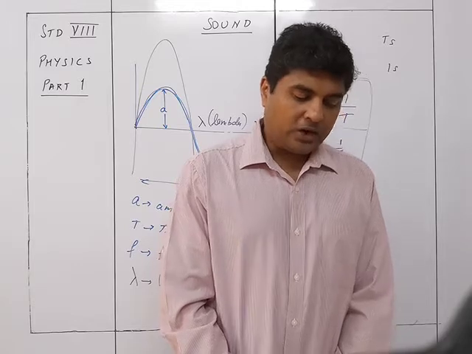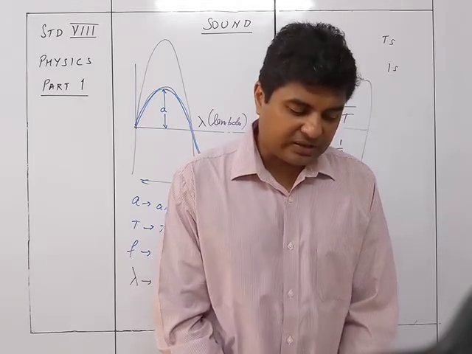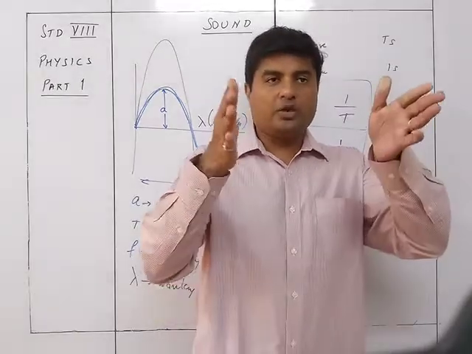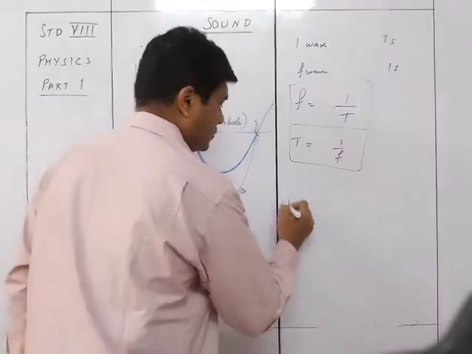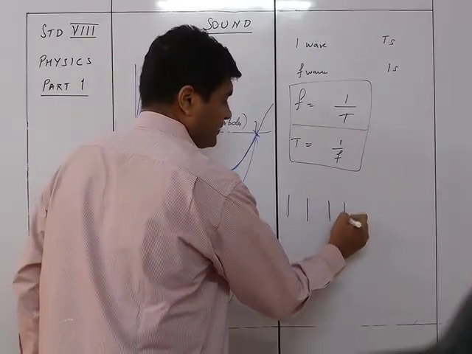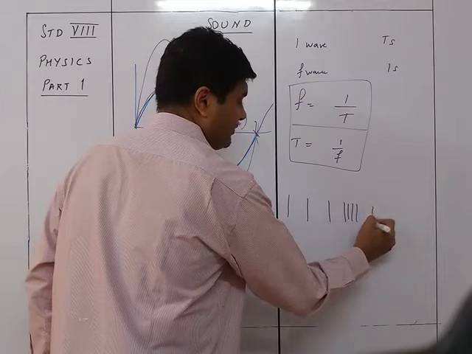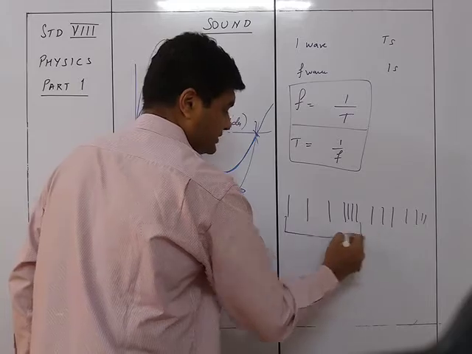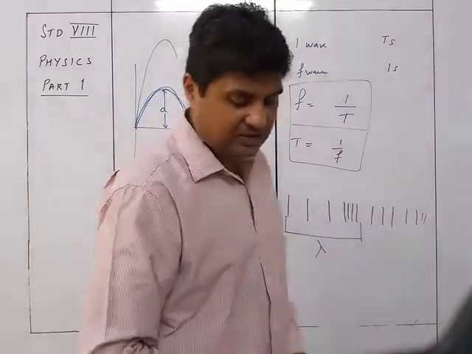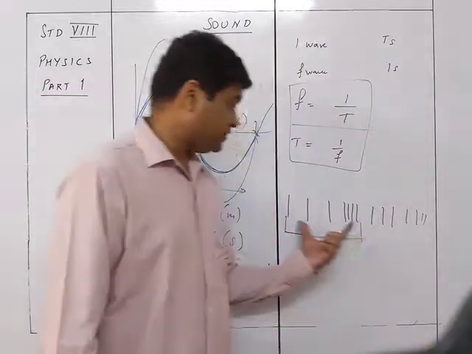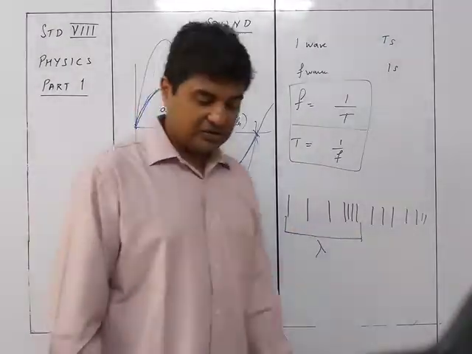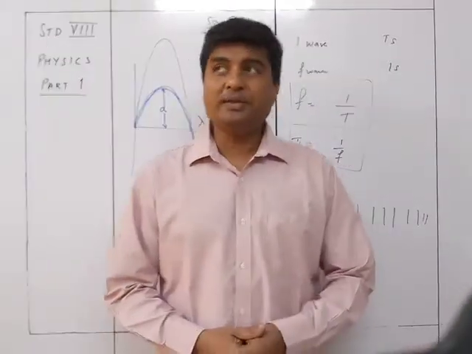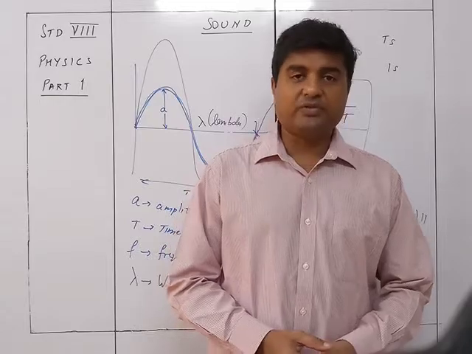So in a longitudinal wave, the distance between two consecutive compressions or between two consecutive rarefactions is equal to one wavelength. So if I have a wave like this, these are the rarefactions and these are the compressions, then again a rarefaction and again a compression. So the distance between this and this is nothing but the lambda, which is the distance between two consecutive compressions or two consecutive rarefactions, called one wavelength. Okay, so this was about the wavelength. We'll continue then about representation of the wave in the next video.